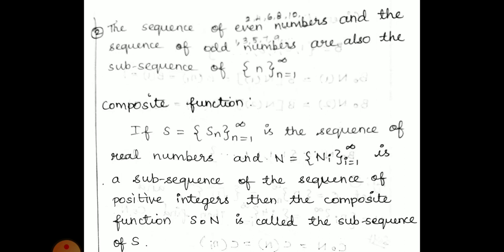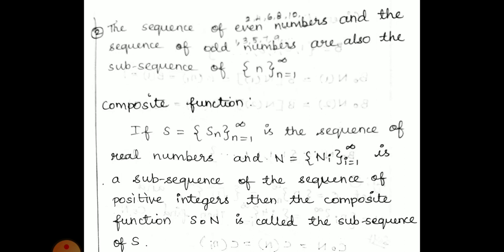We know that the subsequence can be denoted as capital N_i, a subsequence of the sequence of positive integers. Then the composite function S composed N is called a subsequence of S. So we are taking S as the sequence and N as the subsequence. Then the composite function, that is S small circle N, you can call S composed of N, is called a subsequence of S.